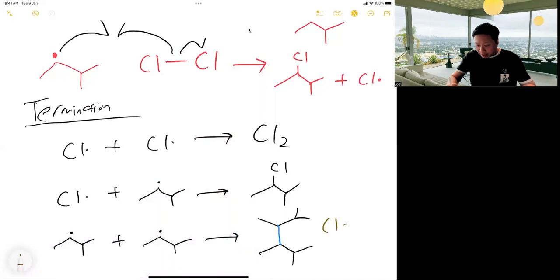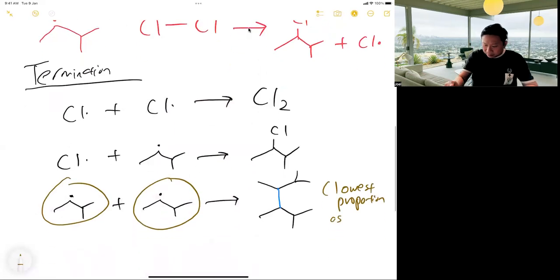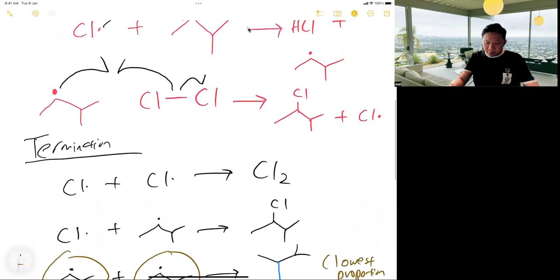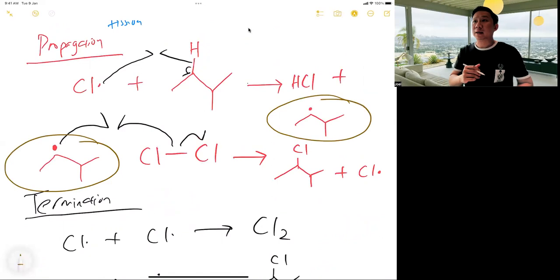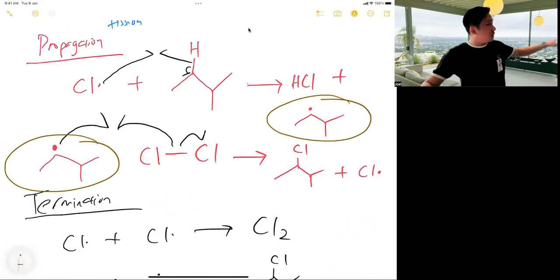Now, this one also the exam likes to ask: the lowest proportion is this guy and this guy, as it is formed via two intermediates. These two are intermediates. Intermediates are very low proportion in the reaction. Understand? I say again, the first step I form the dot. What do I use again? So very little, right?